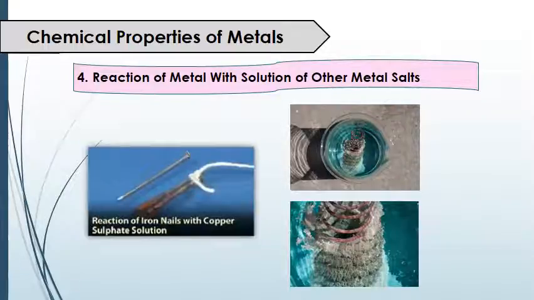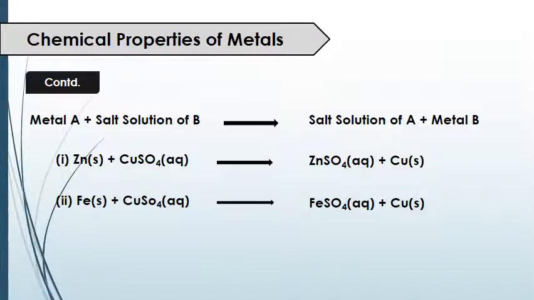In the next picture it also shows reaction of metal with the solution of other metal salt. So when metal A reacts with salt solution of B, B meaning a metal B, it forms salt solution of A and gives metal B. When zinc reacts with copper sulfate solution, it forms zinc sulfate.